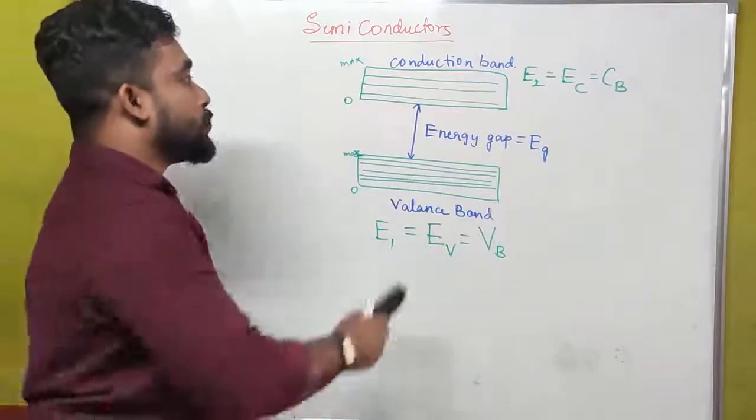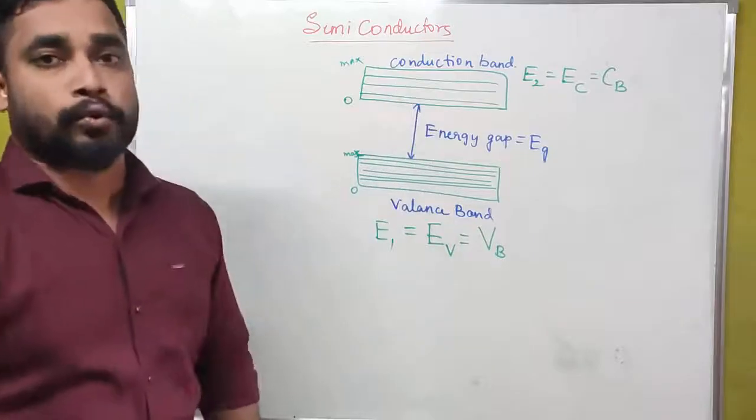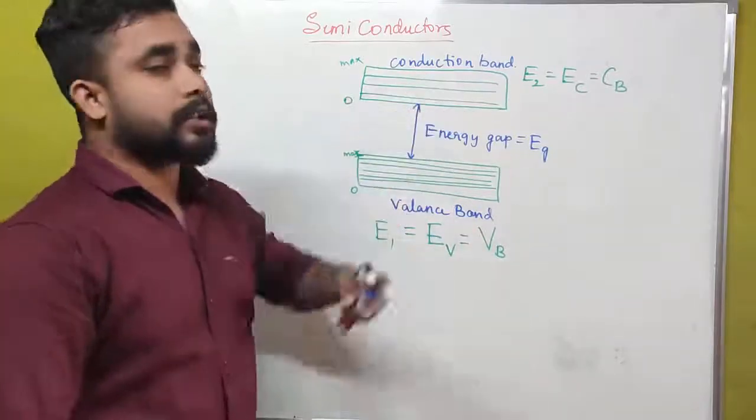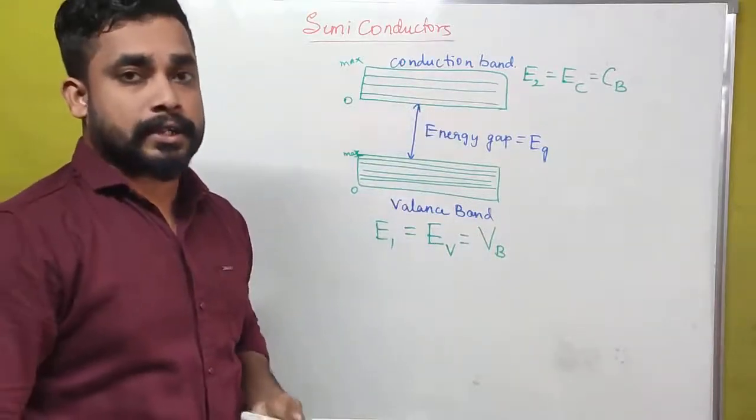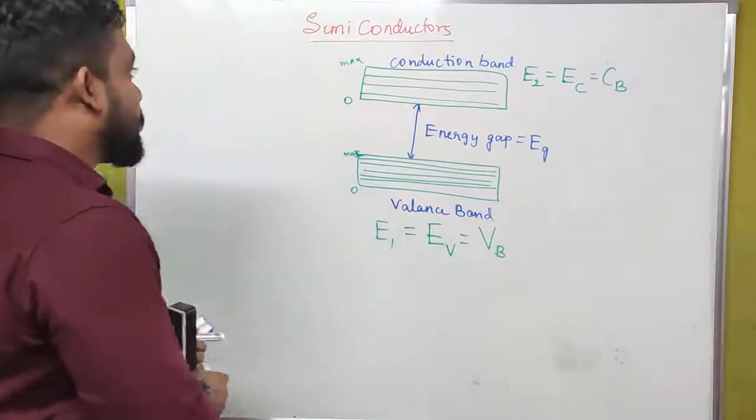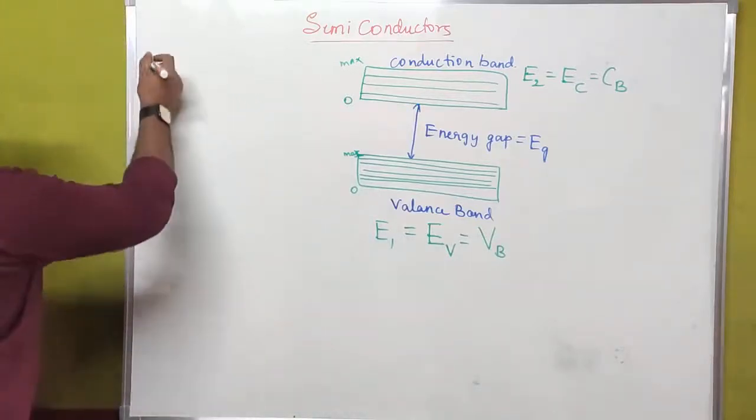Using this energy level diagram, we can explain the concept of semiconductors, conductors and insulators. Here let us see the meaning of conductors.